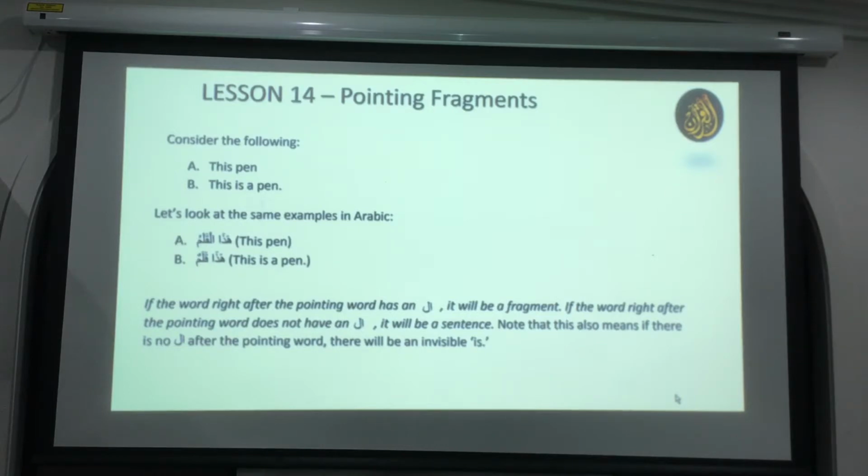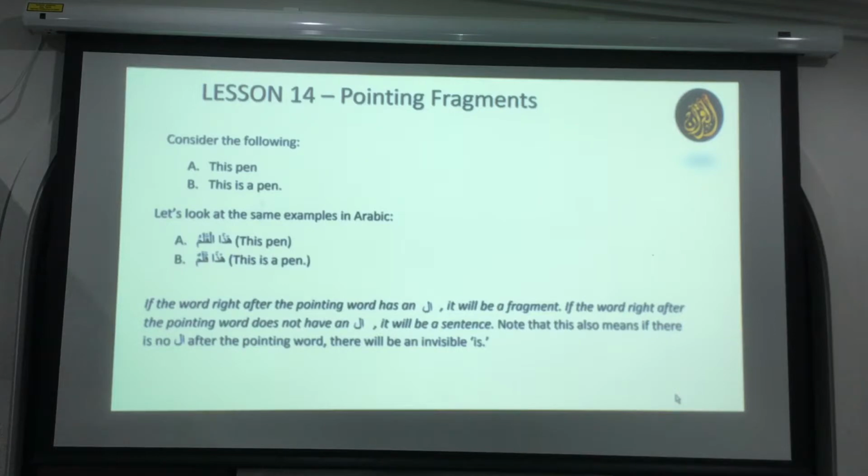Consider the following. If I say this pen, and if I say this is a pen, what is the difference between these two? First one, you are pointing towards something. And second one, you're defining a property. What is it? One is a sentence and one is an incomplete sentence. Yes, good.